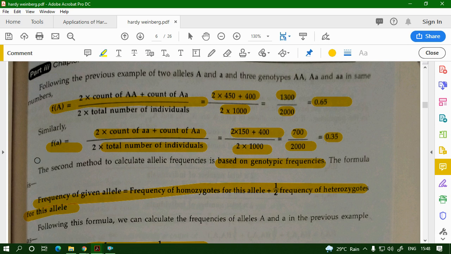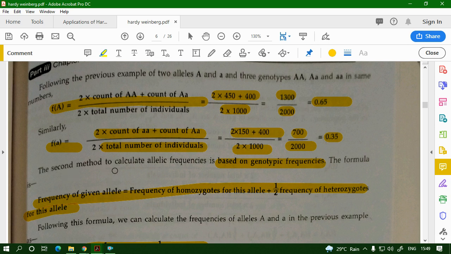And similarly, for small a you use the same formula. The homozygous have 2 small a, the heterozygous has 1, and divide by 2 times the total number of individuals, and the value is 0.35. If you add these together, the total gene pool is 1, or 100%.